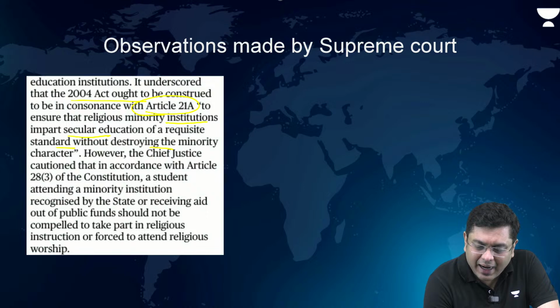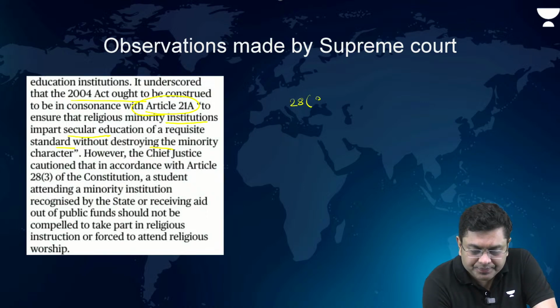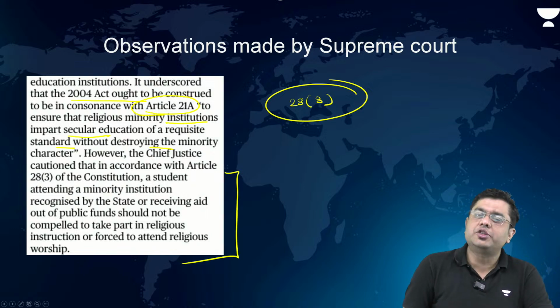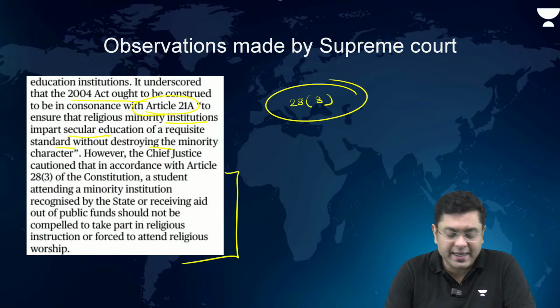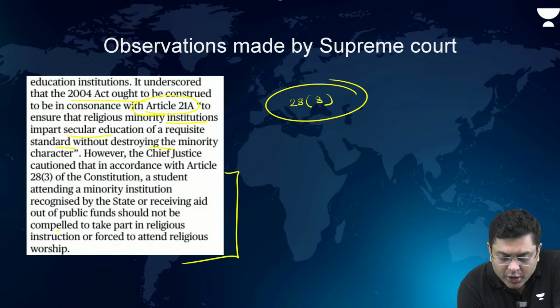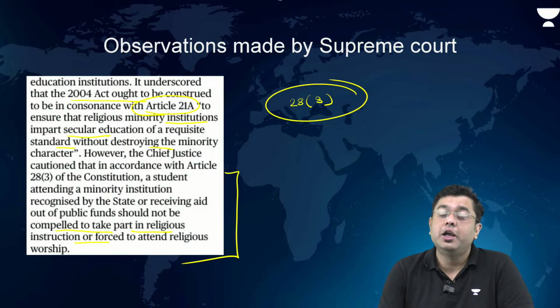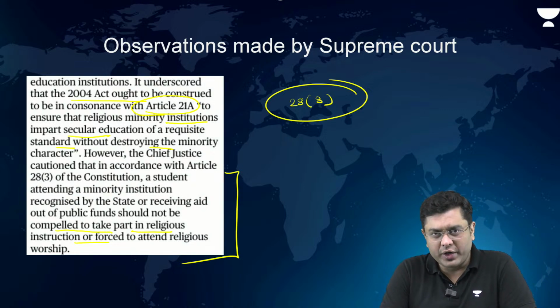Okay, so under Article 28(3), a student attending a minority institution recognized by the state or receiving aid from the state should not be compelled to take part in religious instruction or forced to attend religious worship.